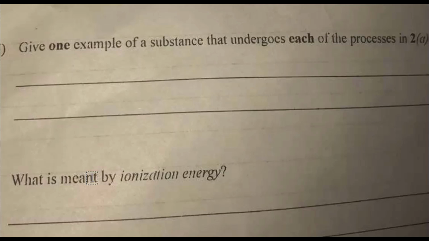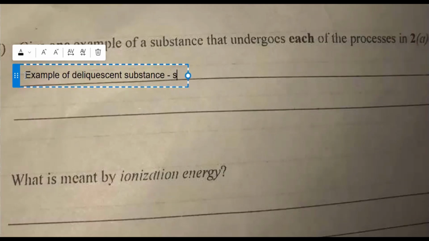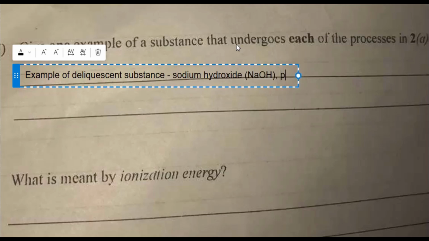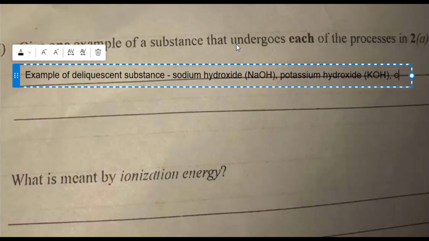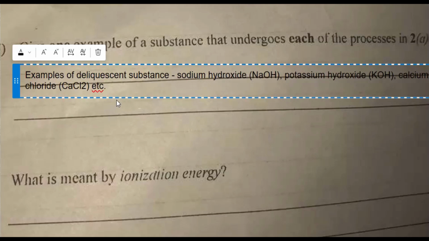Give one example of a substance that undergoes each of the processes in 2A. Okay, deliquescent. An example of a deliquescent substance is what? Sodium hydroxide. You are told to give one example, you are not told to name, so when you write the name or the formula, you'll be correct. Sodium hydroxide, potassium hydroxide. Because of their deliquescent nature, they are not suitable as primary standards. Then you can also have calcium chloride, CaCl2, etc. So any one of these will earn your mark.